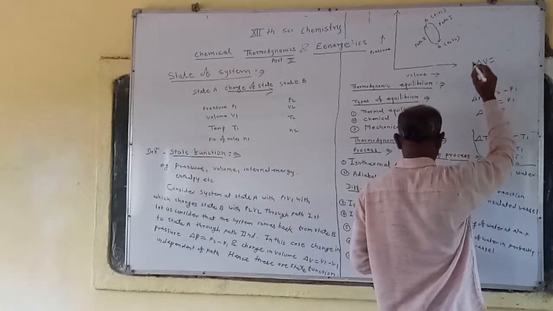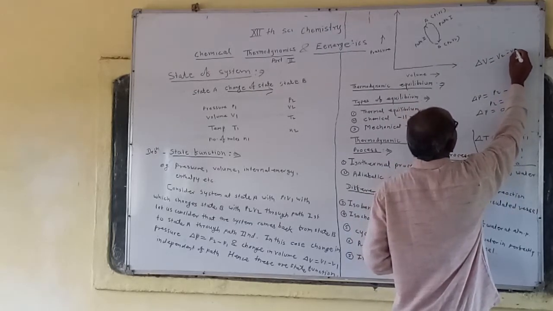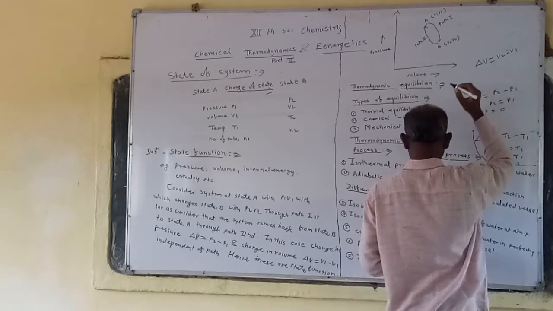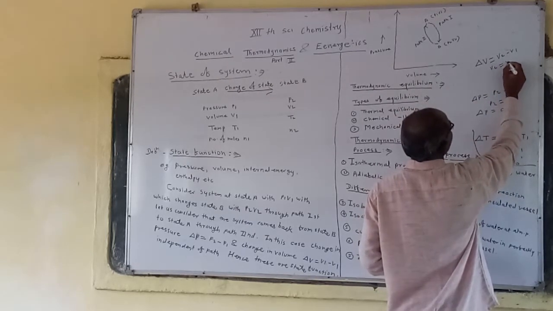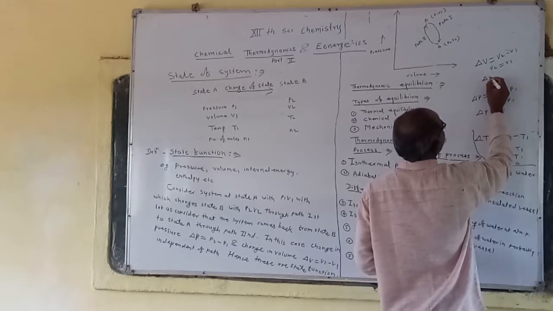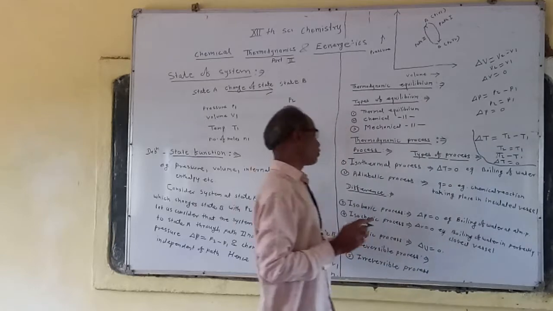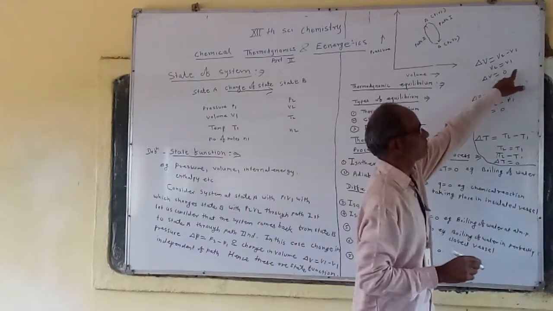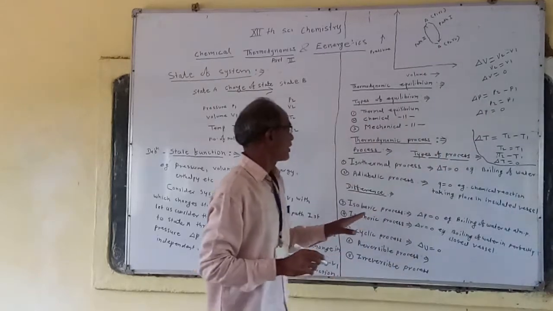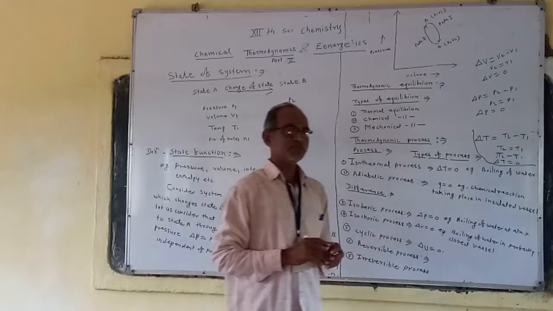Because delta V is equal to V2 minus V1, and in the isochoric process V2 is equal to V1. That's why delta V is equal to 0. So the isochoric process is the process in which the volume of the system remains constant. An example is the boiling of water in a perfectly closed vessel.